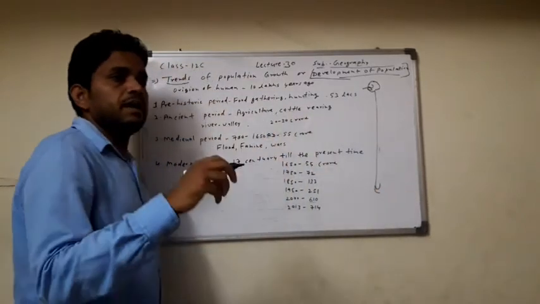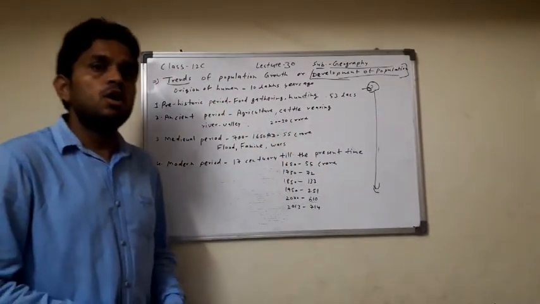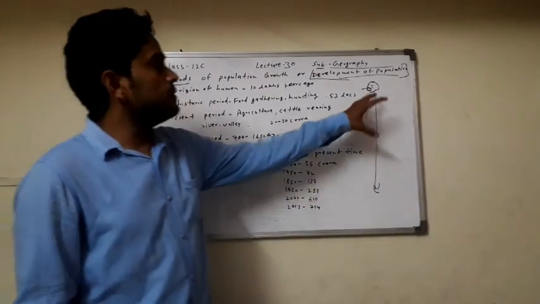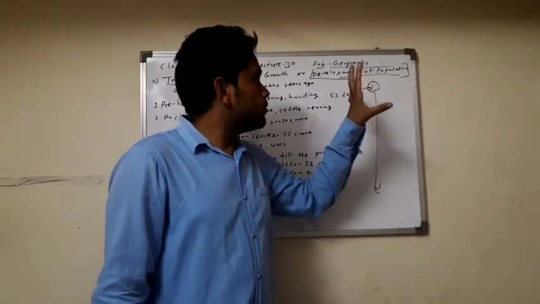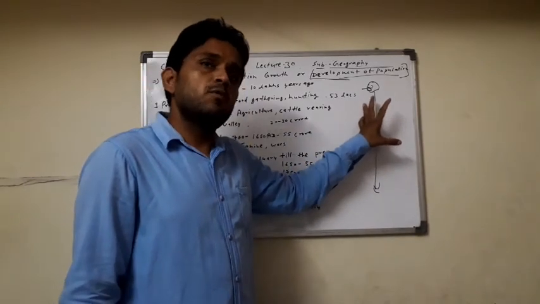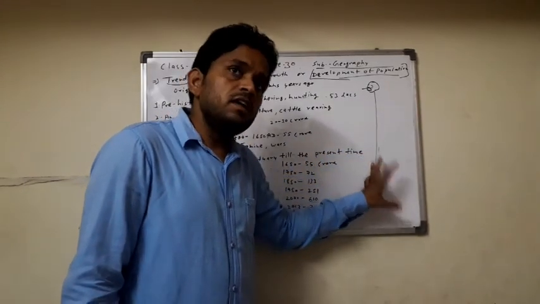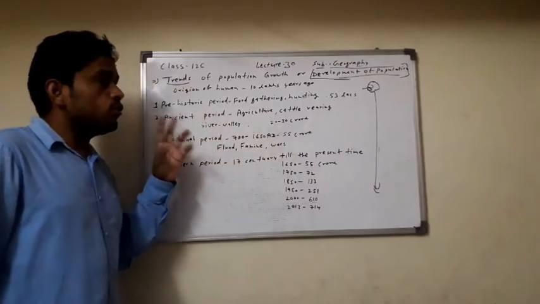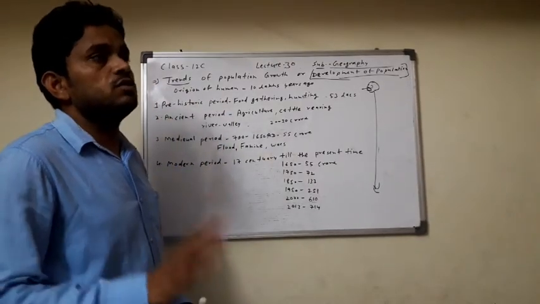Here, from the origin of the human on the earth up to the present time, what is the condition of the population? In this total period, population trends are found increasing. Clear?